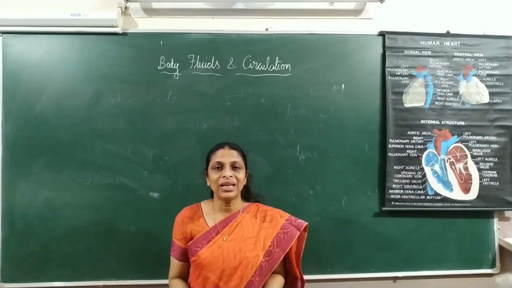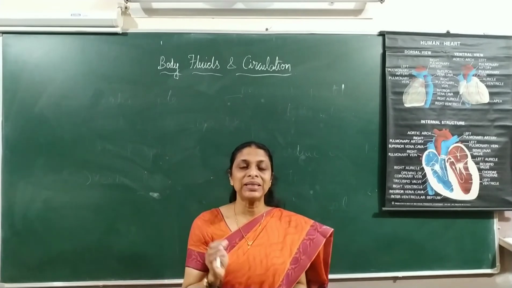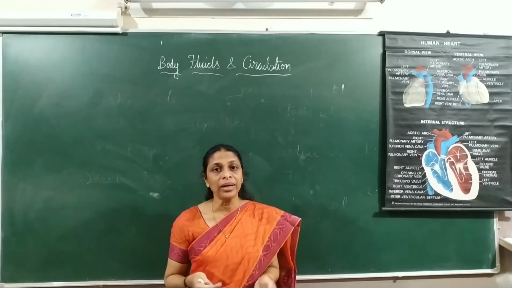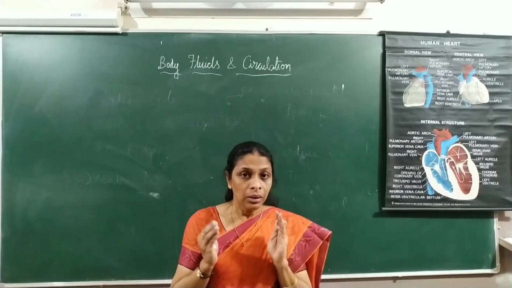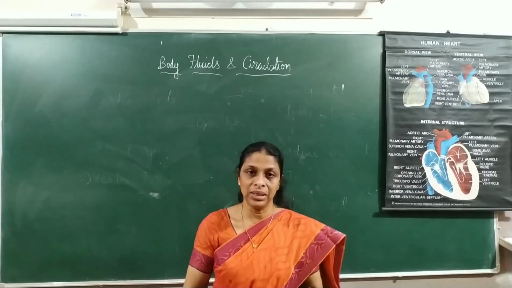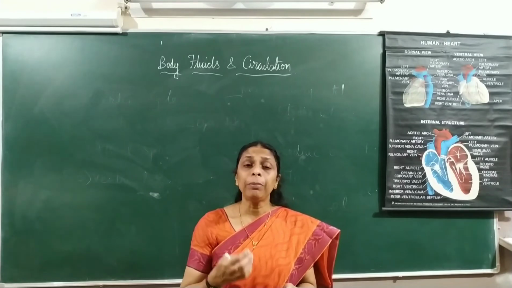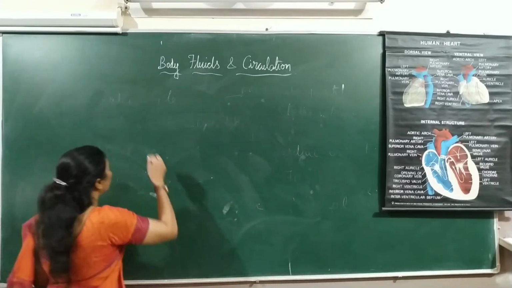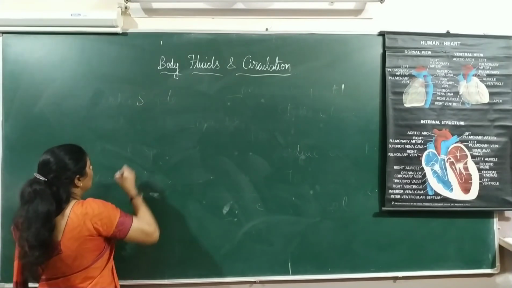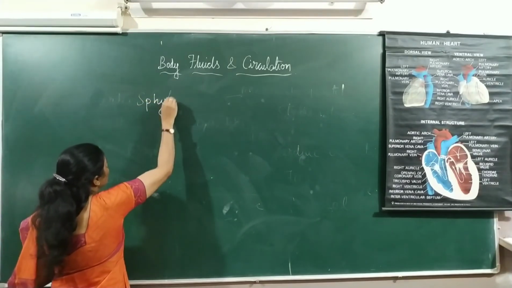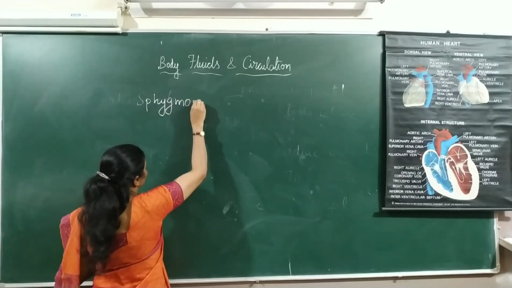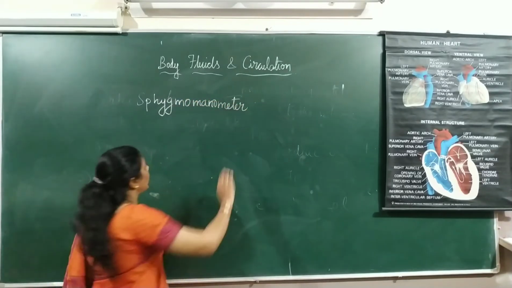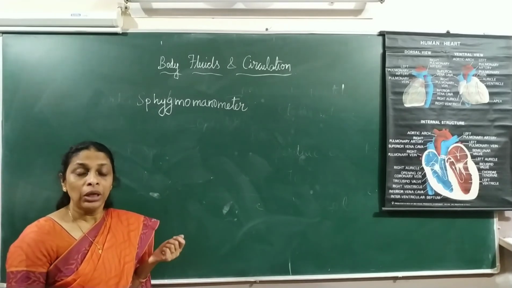Now, do you know the instrument which is used to measure blood pressure? BP. What is BP? It is the pressure exerted by the blood when it flows through the blood vessels. Now, the BP of human beings is measured by using an instrument by the name sphygmomanometer. So what is sphygmomanometer? It is nothing but the instrument which is used to measure BP.